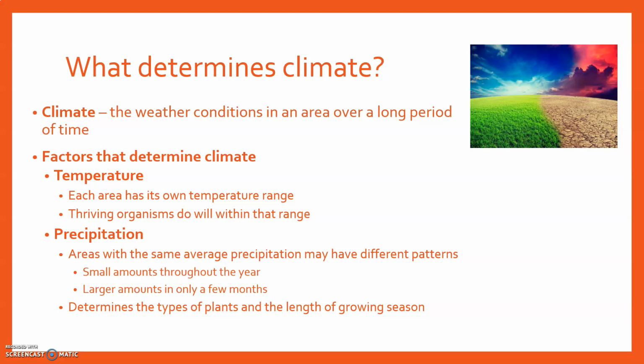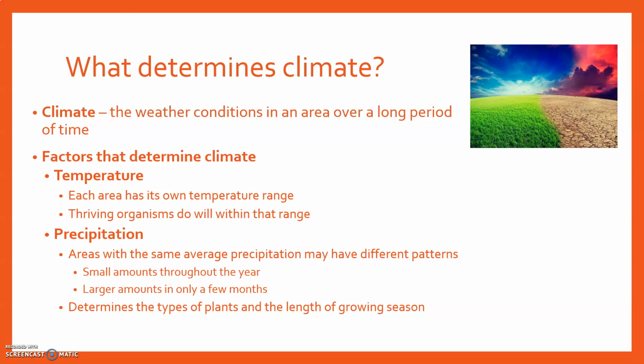They look at, in spring in Georgia, it's generally between these temperatures, okay? Factors that determine the climate are focused on temperature and precipitation. So temperature is going to be what it says. In our country, we use Fahrenheit, but each area is going to have its own temperature range. Does that mean it cannot be warmer or colder than that range? Of course not. It's just the average, kind of like in math, you're looking at a period of time and you're looking at all the temperatures and the ranges over that period of time.